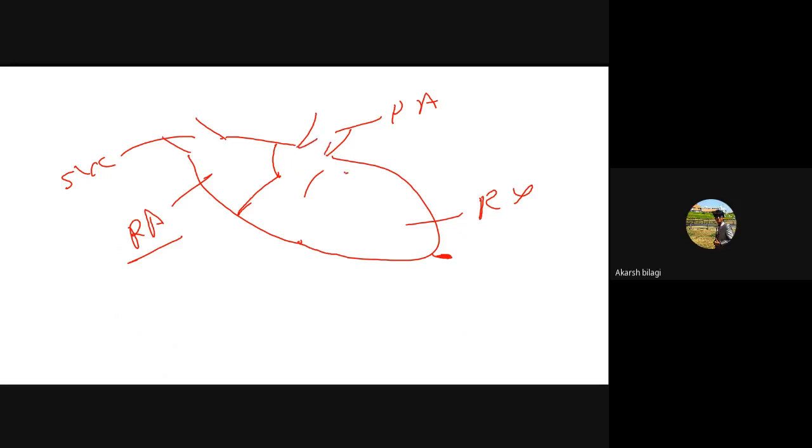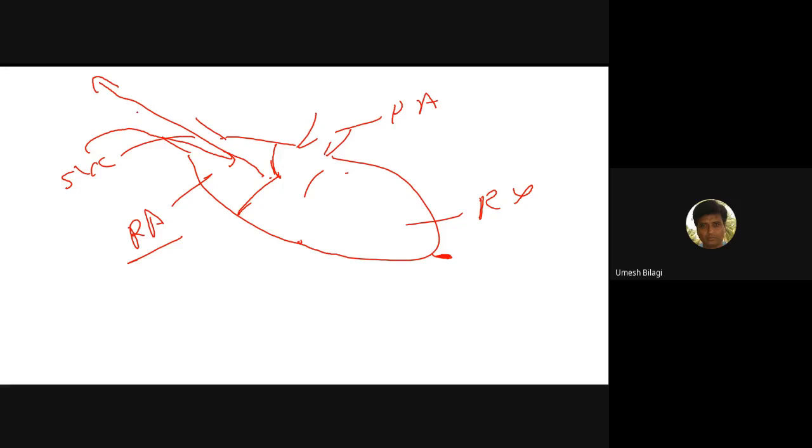When this is happening, the tricuspid valve is closed, but the blood will still be pouring into the right atrium. For atria it is diastole, but for ventricle it is systole. So blood will be pooling here. It is filling. As the blood fills, the column will build up in SVC and JVP.